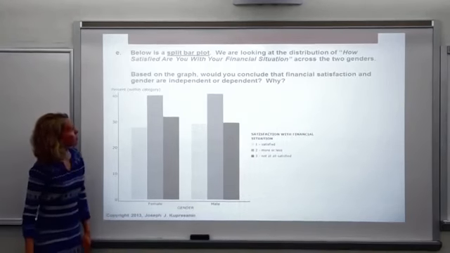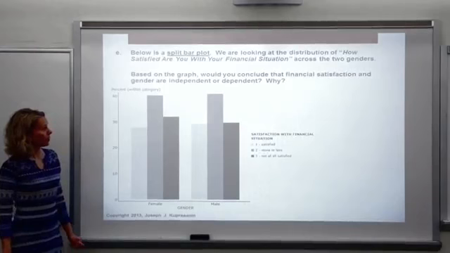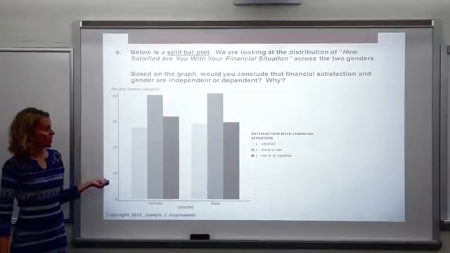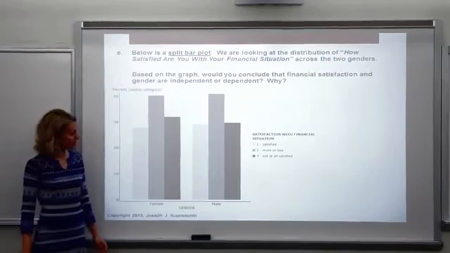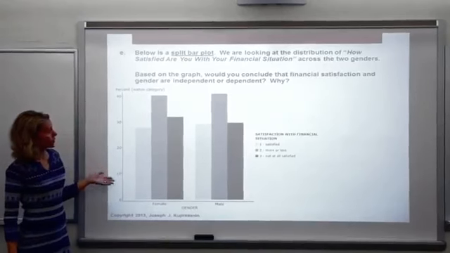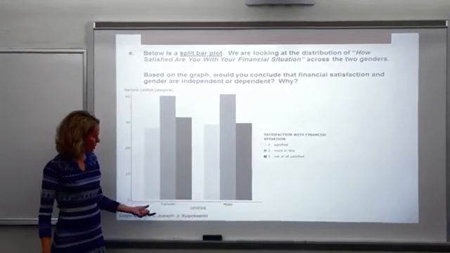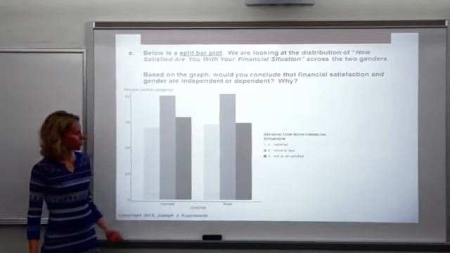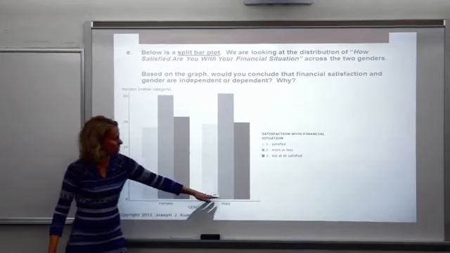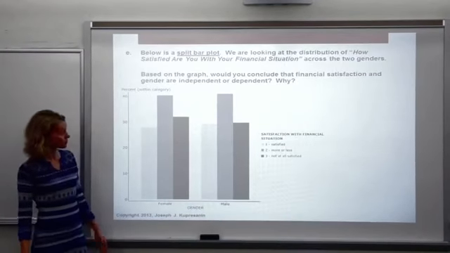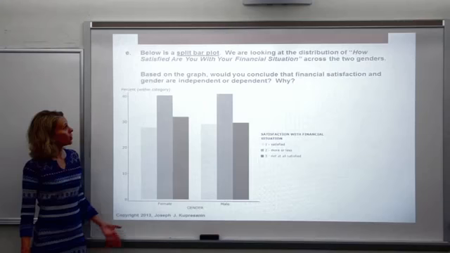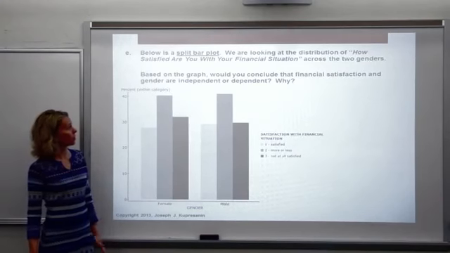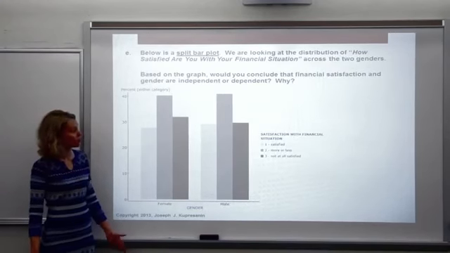So here you see this is a split bar plot, and we're going to look at the distribution of how satisfied you are with your financial status. And we're looking at across two genders. So the first set of information is for the females in the data set, and the second set is for the males. And based on this graph, we'd like to know if we can conclude if financial satisfaction and gender are independent or dependent.